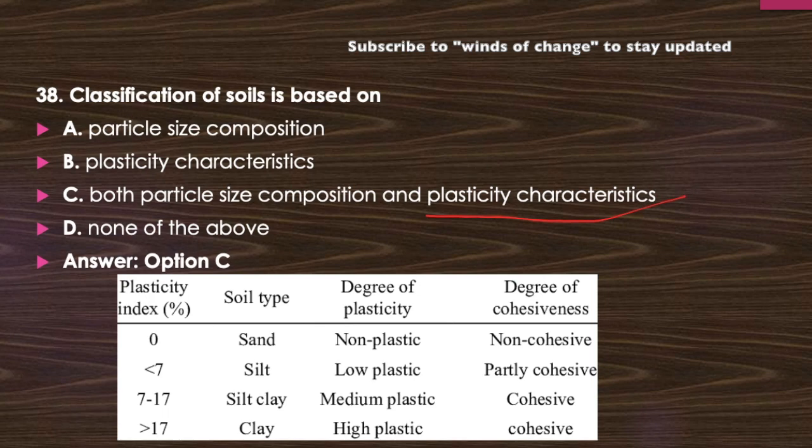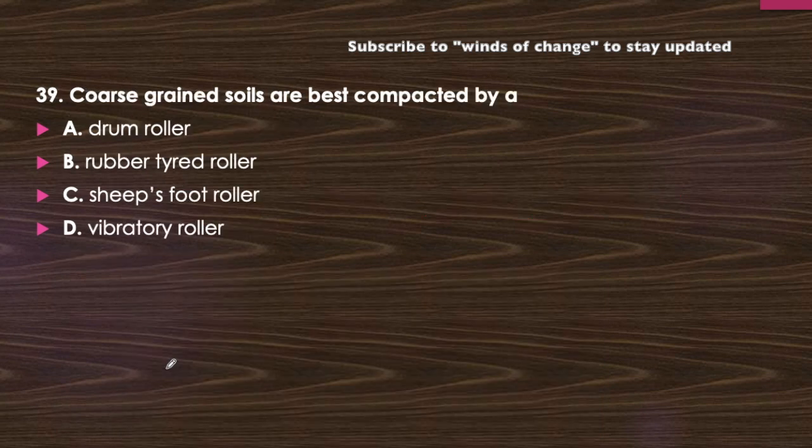Now, how will it vary? The plasticity index is liquid limit minus plastic limit. If this value is 0, then the soil type is sand. If this value is less than 7, the soil type will be silt. From 7 to 17, it is silty clay, and more than 17, it will be clay soil. You can find it from the Atterberg graph also. I am moving further to the next question.